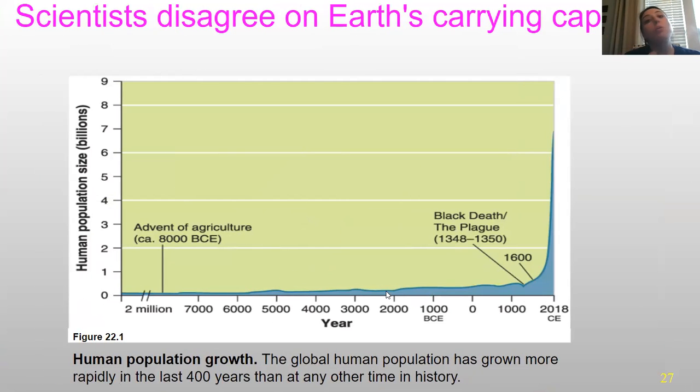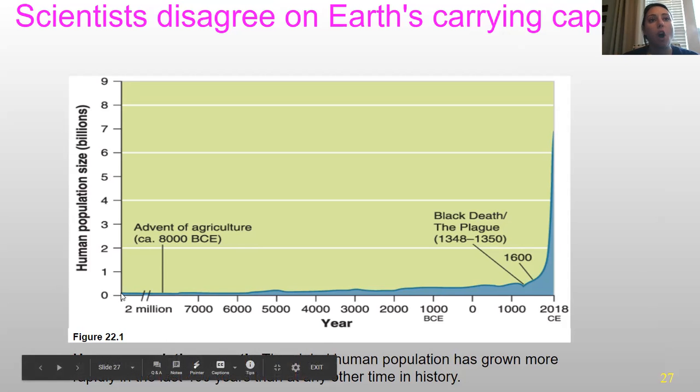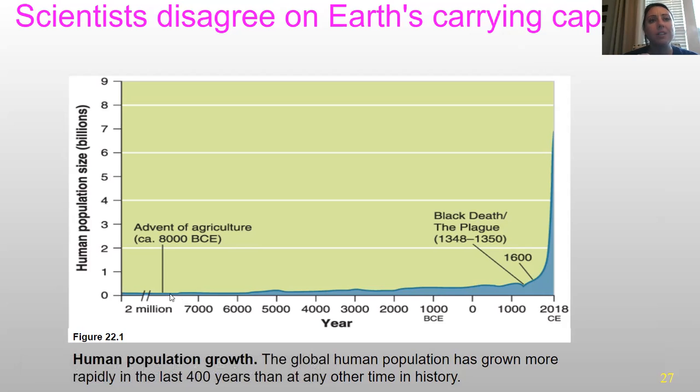We're not really sure how many people can live on Earth. Currently, there's 7.8 billion people here on Earth. We see that about 2 million years ago, there was always way under 1,000. Here's where agriculture first came into invention, or people started with agriculture. We see that it slowly started to rise, and then it kind of falls, but it mostly stays really low. We see a little dip here in the Black Plague.